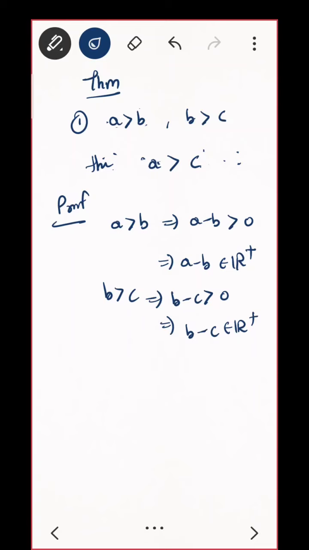Is it clear? This is how we are proving everything. So let me write both the things here. A minus B belongs to R plus and B minus C belongs to R plus. What you have to prove? You have to prove A is greater than C. Can you suggest something? Do you know closure property of addition? What is closure property of addition? Just think about it. You can go back to your notes and check what is closure property of addition.